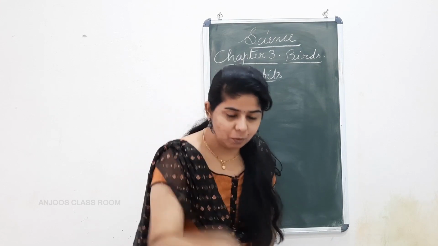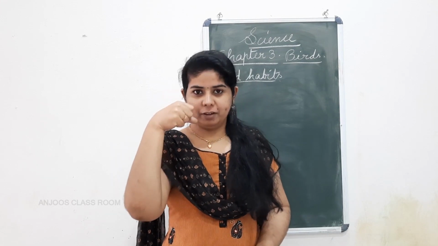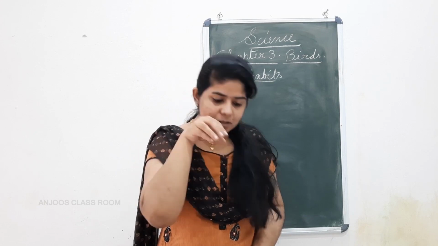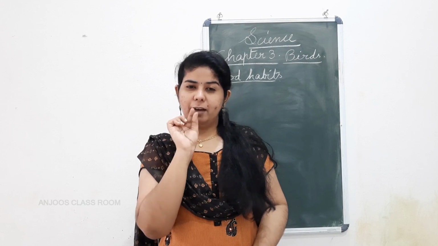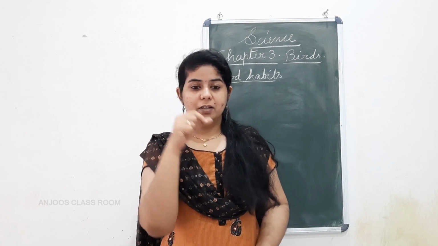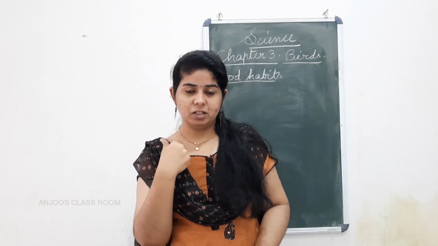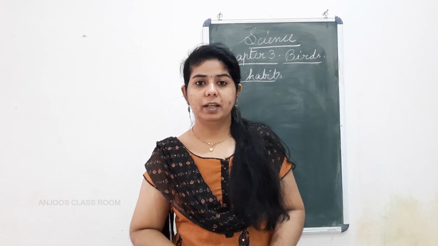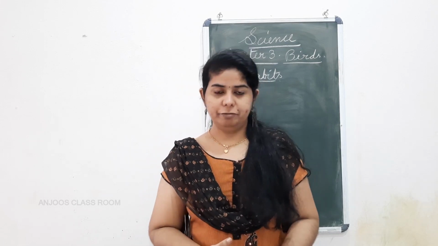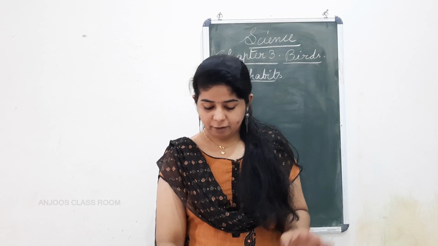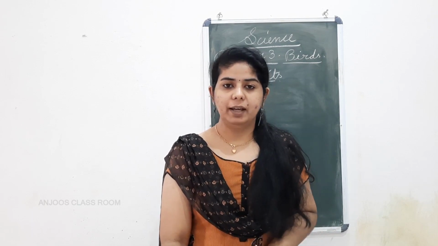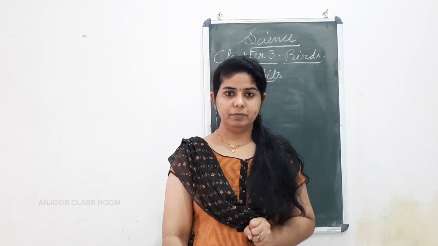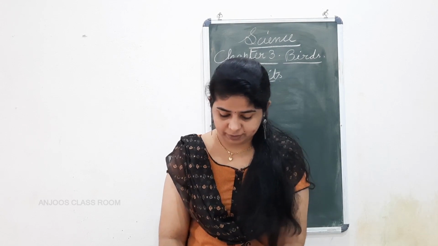Fish. So they want to catch the fish from the river or sea, wherever it is. So what do they need? The long beak. Some will have a sharp beak. Those are eating the flesh. According to the food they eat, their beaks also will be different. So in this we will see the different types of birds and what kind of food they are eating. That is the first one.